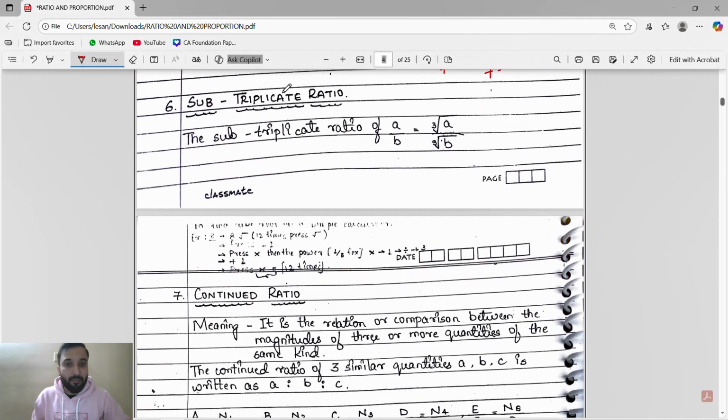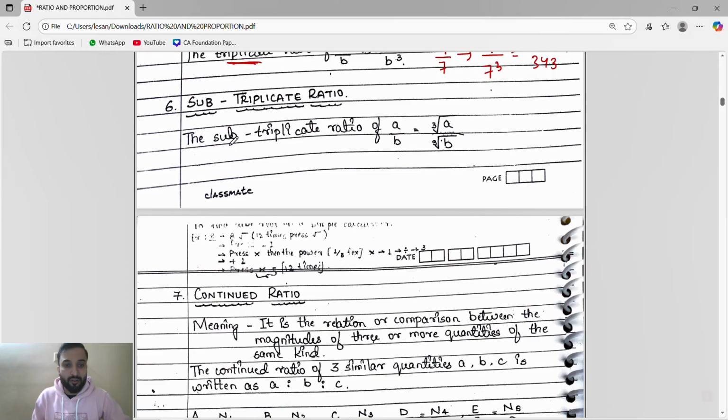Now subtriplicate ratio. Subtriplicate ratio means if any ratio a by b is given, we have to find the subtriplicate ratio. So we will do the cube root. Inverse means we have to do the opposite.